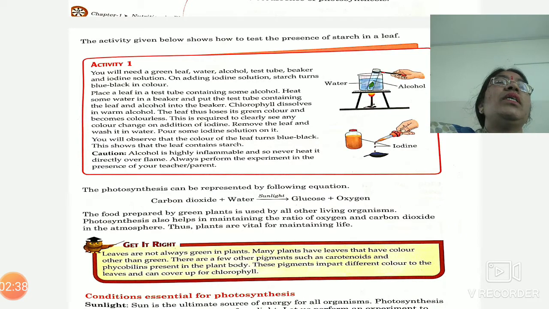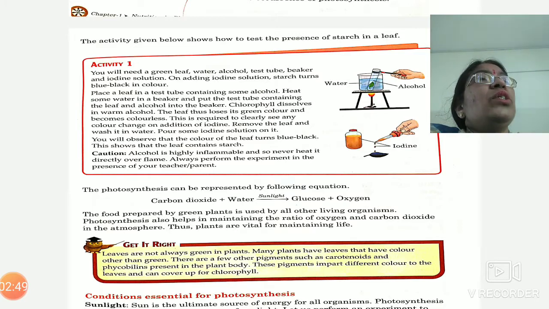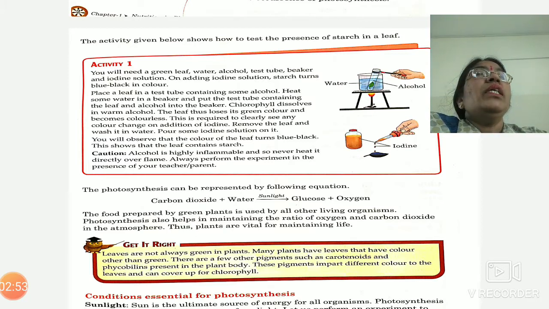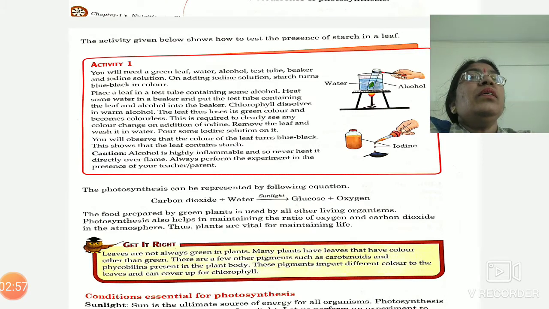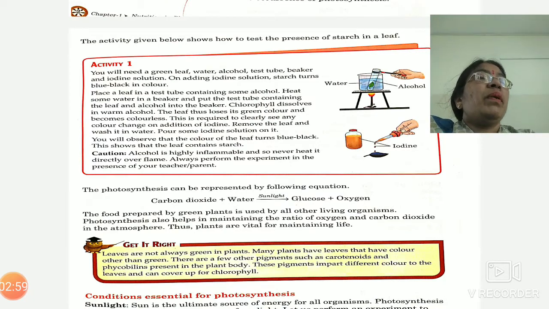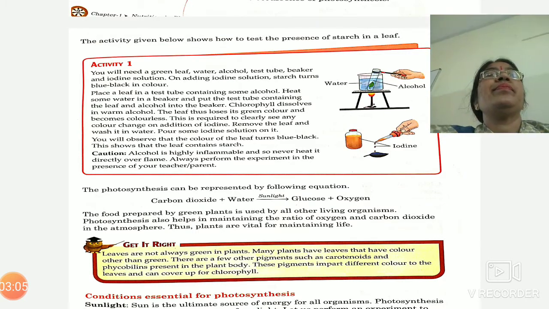This can be understood with the help of this activity. In this activity, we will pluck a leaf and keep it inside a test tube, and fill that test tube with alcohol. Actually, alcohol will dissolve the chlorophyll present in it. So, after this activity, when we perform the iodine test, it will show a clear result, that means the color change will clearly appear.